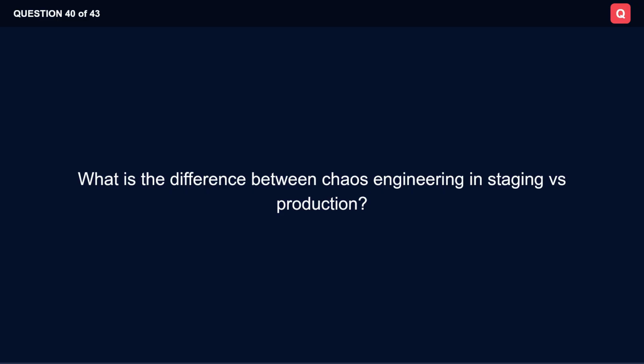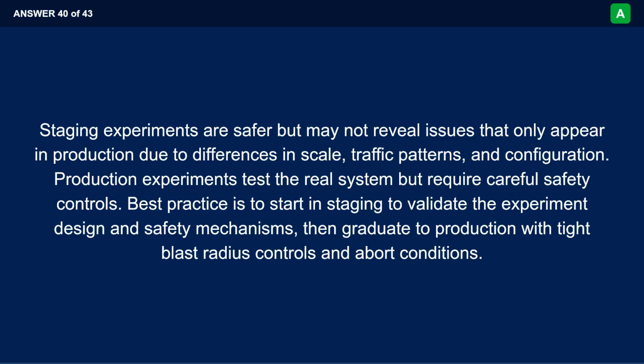What is the difference between chaos engineering in staging versus production? Staging experiments are safer, but may not reveal issues that only appear in production due to differences in scale, traffic patterns, and configuration. Production experiments test the real system, but require careful safety controls. Best practice is to start in staging to validate the experiment design and safety mechanisms, then graduate to production with tight blast radius controls and abort conditions.